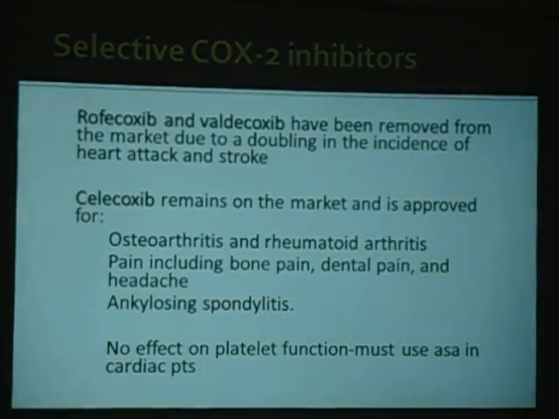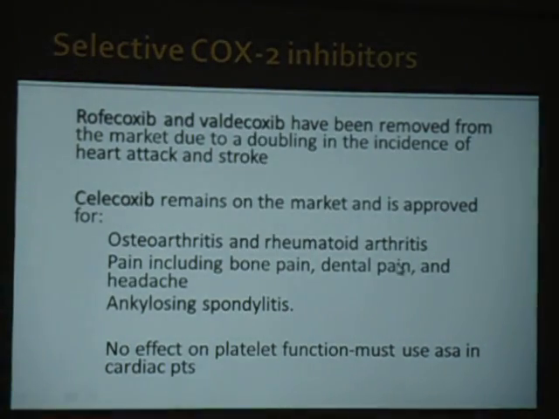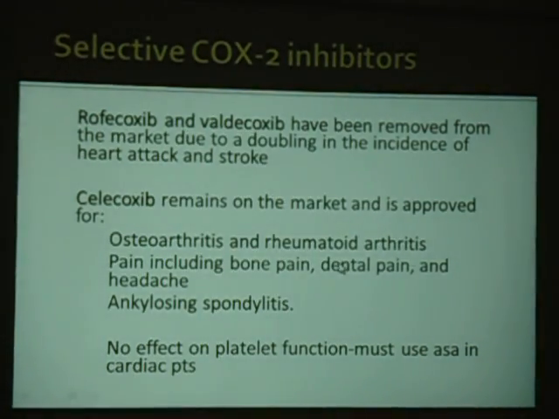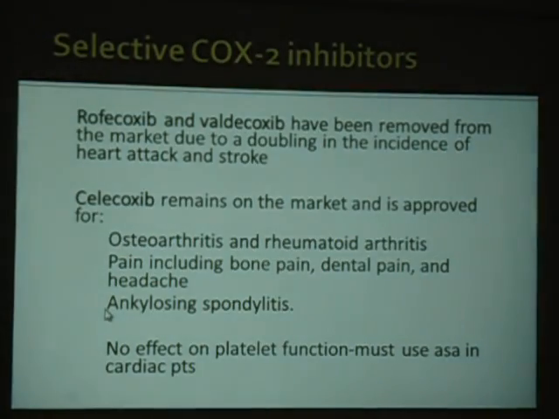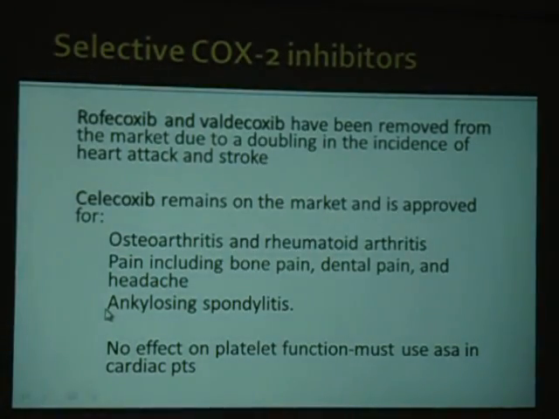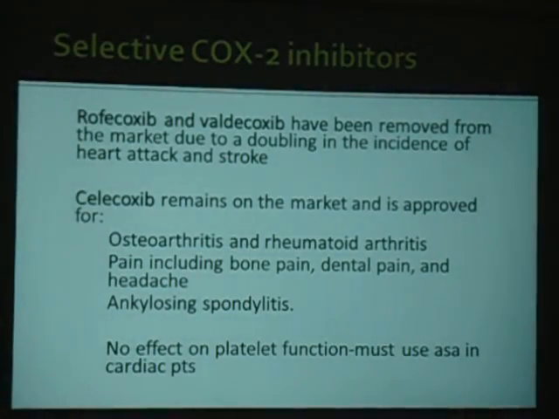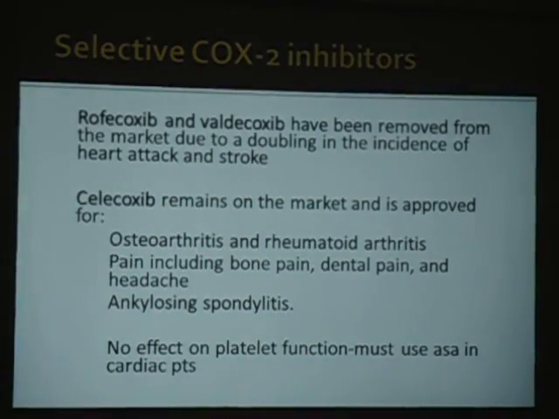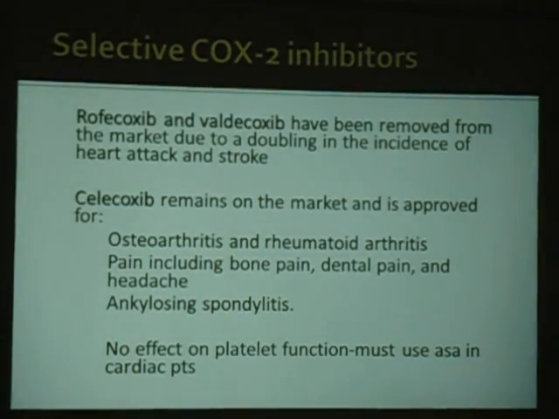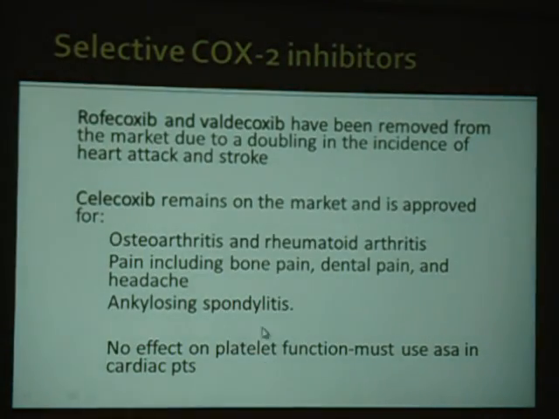Okay, etoricoxib and celecoxib we are commonly using now for rheumatoid arthritis, osteoarthritis, bone pains, dental pains, headache, ankylosing spondylitis. All these things we are using celecoxib and etoricoxib. Okay, and they do not have an effect on platelet action. Okay, so we can be using them safely.